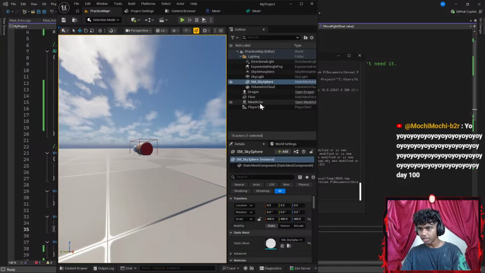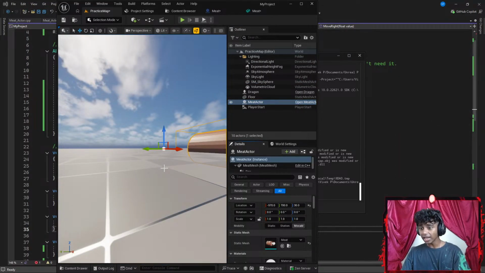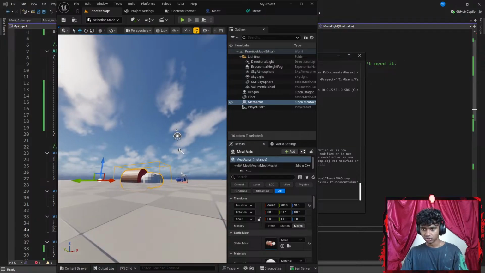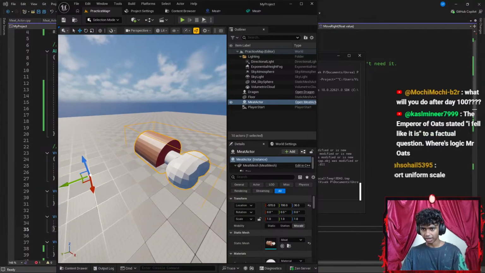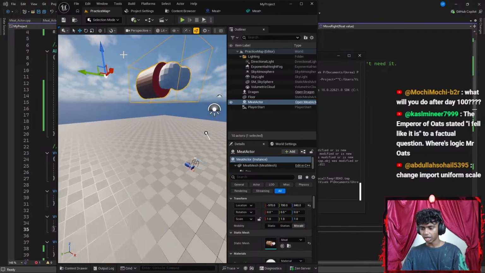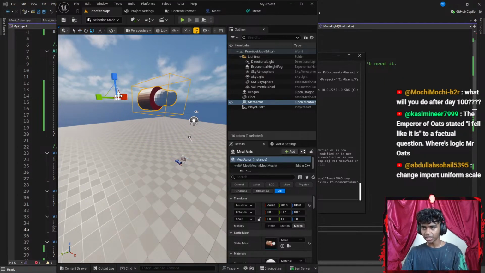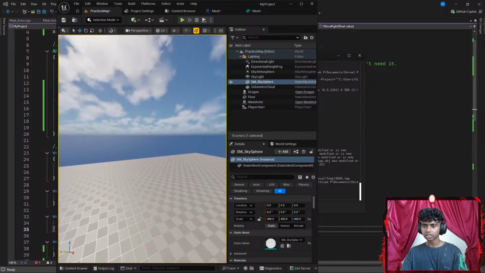Okay, let's go with my meat actors. The scale is set to negative. I'm gonna reset that. That makes it actually huge. I want to go with something like W. Let's get it a bit higher. Okay, a bit more. There we go. Now I'm gonna hit R to decrease its size. Oops, there we go. Okay, let's go with W. Maybe I want to get close to it.